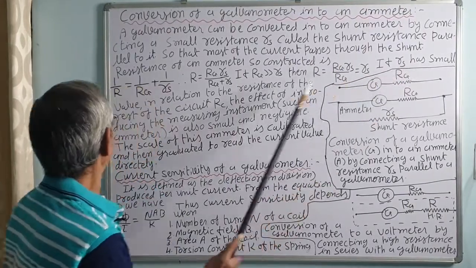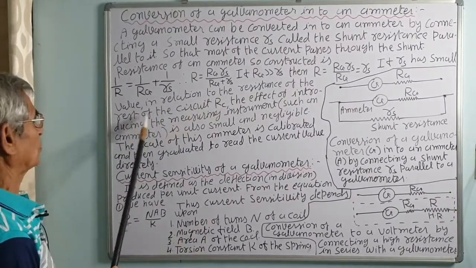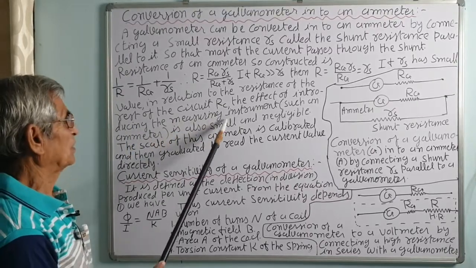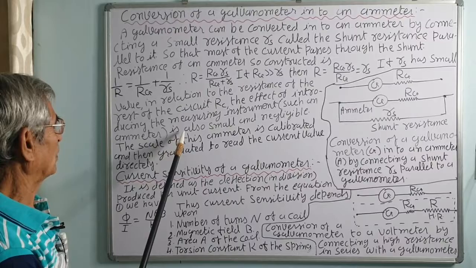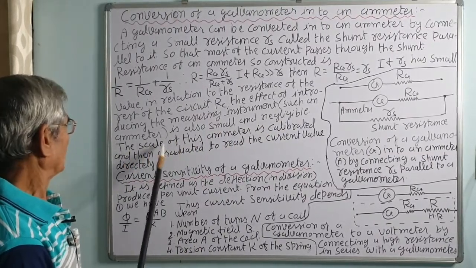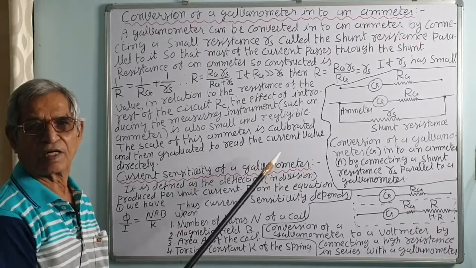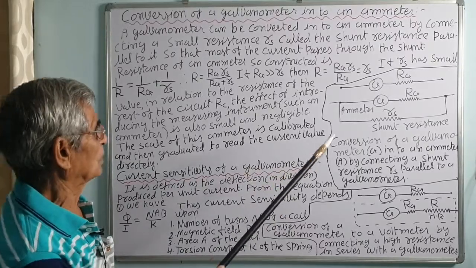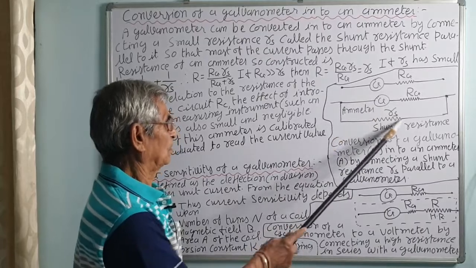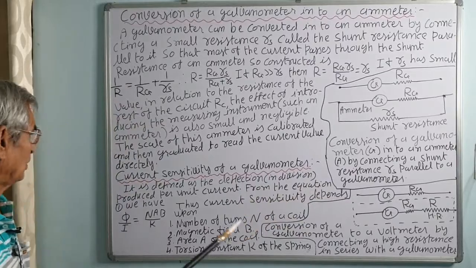So if Rs has a small value in relation to the resistance of the rest of the circuit Rc, the effect of introducing the measuring instrument, such as an ammeter, is also small and negligible. The scale of this ammeter is calibrated and graduated to read the current directly, correct? So resistance is very less, so it will not absorb more. Most of the current it will measure. It will not affect the current in the circuit.